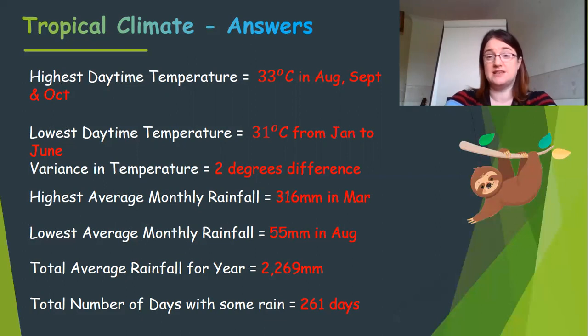And that is what classes it as a rainforest. It needs to have that level of water. And then 261 days. So you're very lucky if you visit the rainforest and you don't get rain, because there's more days of rain than there is not of rain.